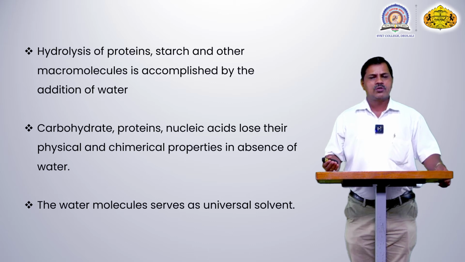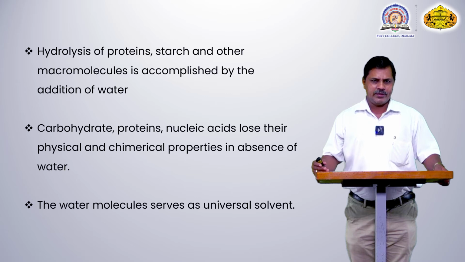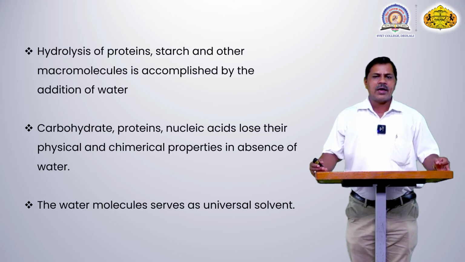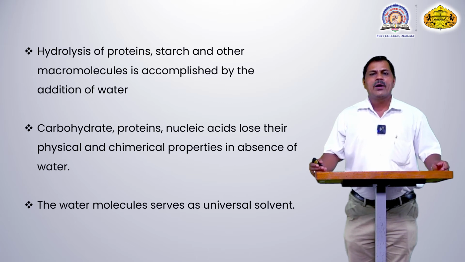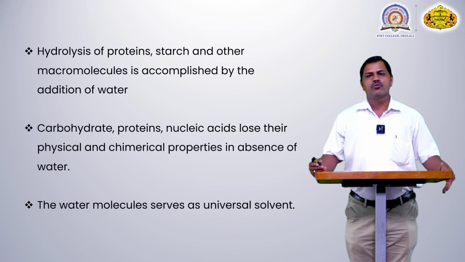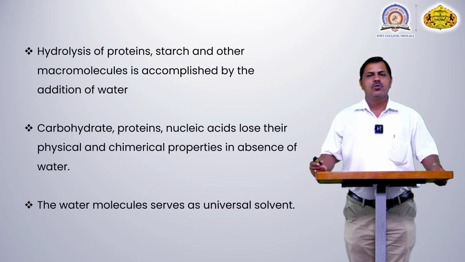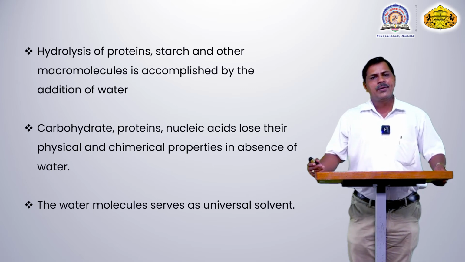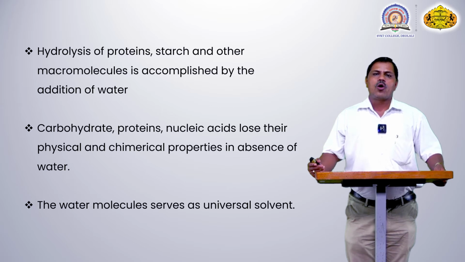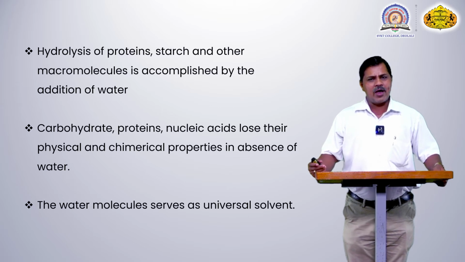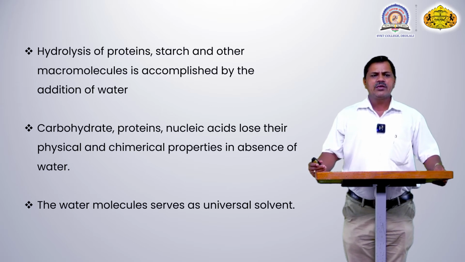Huge amounts of macro as well as micronutrients are required for plant growth and development in each and every part of the plant organism. And these nutrients are very important, but they are not directly absorbed by the root hair or other parts of the plant body. These nutrients are dissolved by the water molecule. After they dissolve in the water molecule, these nutrients are uplifted from the root hair to the other parts of the plant body, like auxin, gibberellin, cytokinin. They are the different types of growth hormones.